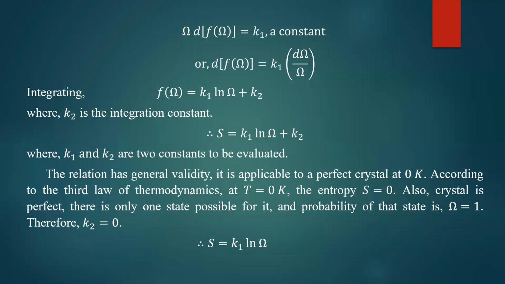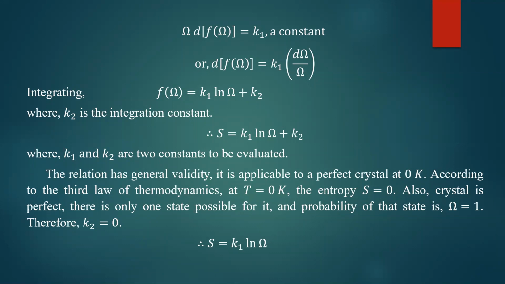It is applicable to the perfect system also. Perfect crystal at 0 degree Kelvin also. It is applicable to the system with zero Kelvin, perfect crystal. According to the third law of thermodynamics, at a temperature T equal to 0 Kelvin, the entropy of the system tends to 0. At absolute 0, the system is observed in a perfectly ordered state. Perfectly ordered state means entropy is 0.